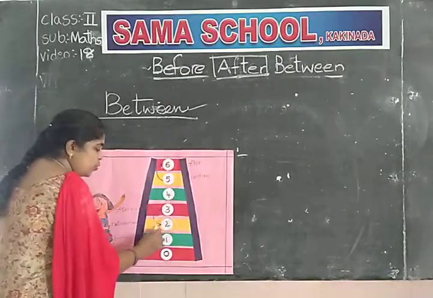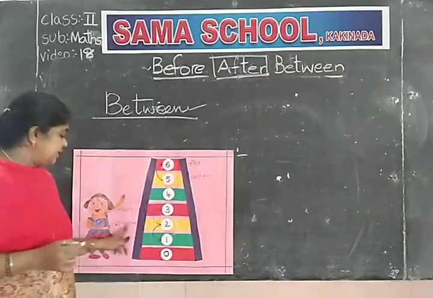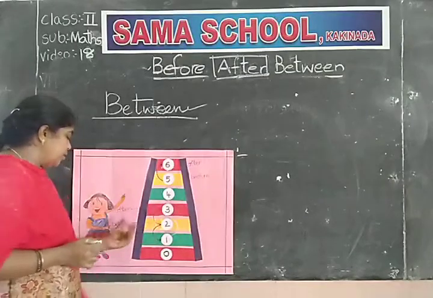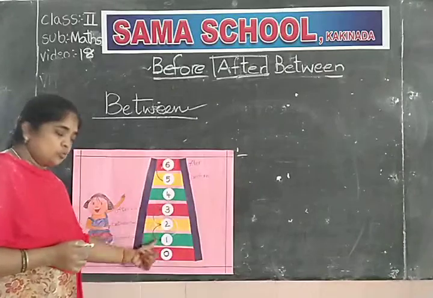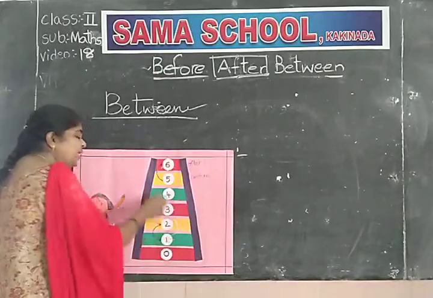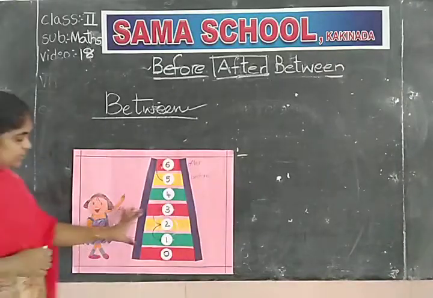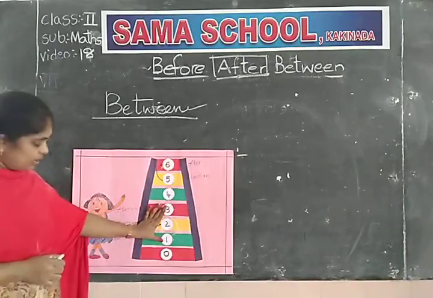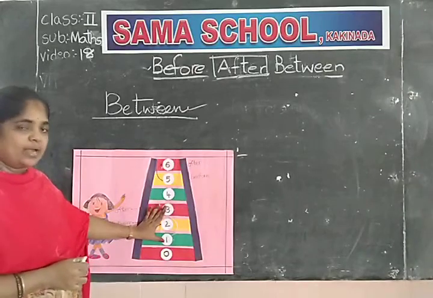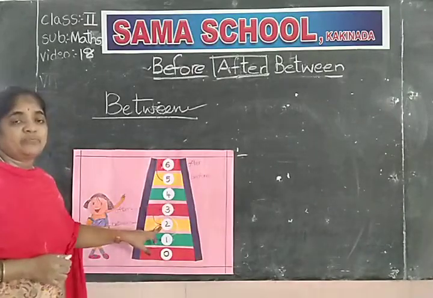What is 2? What is about 2? This is the between number. 2 is between 1 and 3. See this chart. 2 is between 1 and 3. What is the between number for 1 and 3? 2 is the between number.